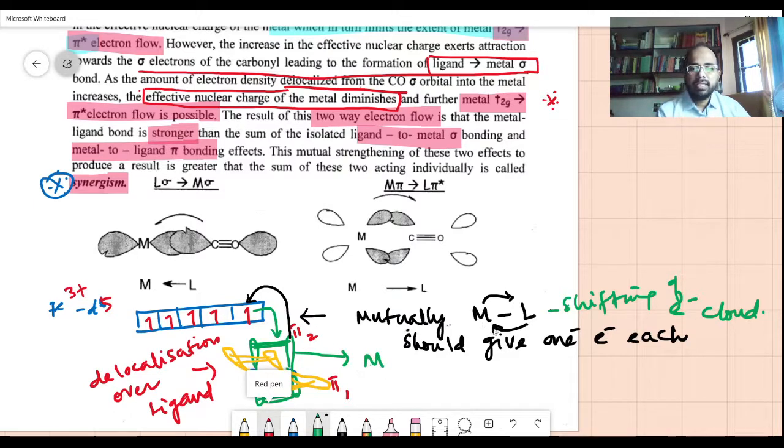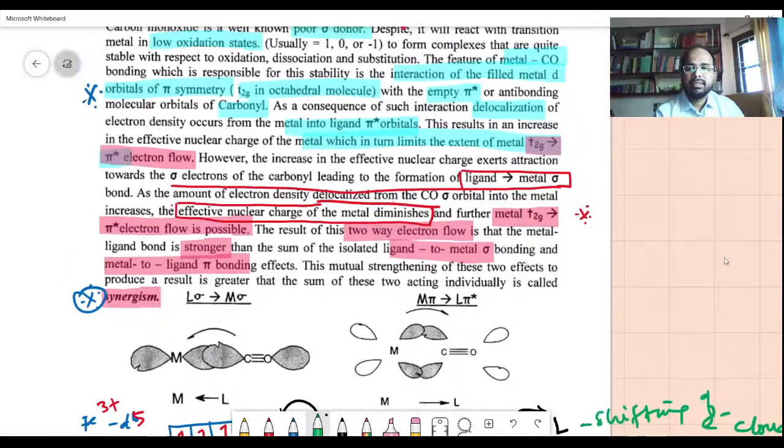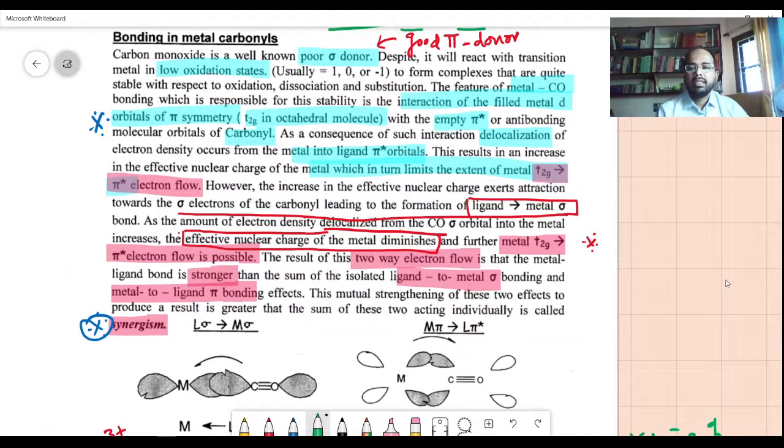The neutral situation is that metal should give one electron and ligand should give one electron, and you get a sigma bond there. But afterwards, what happens is due to the property of the ligand that we mentioned here. It is right here: orbitals of pi symmetry, T2g in an octahedral molecule, the empty pi star orbital. There are orbitals which are pi.